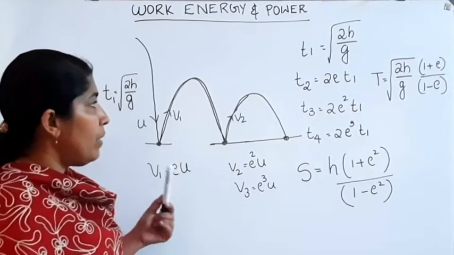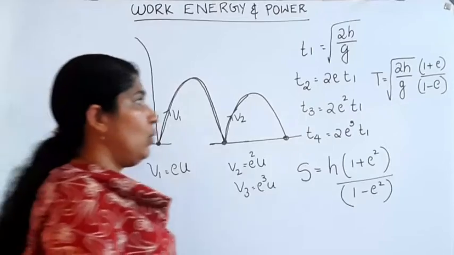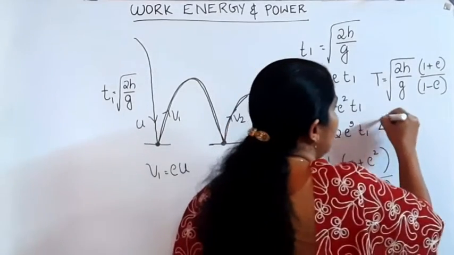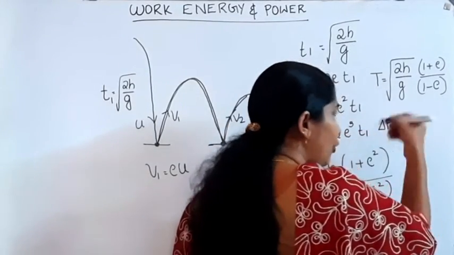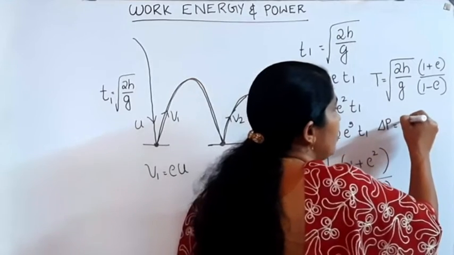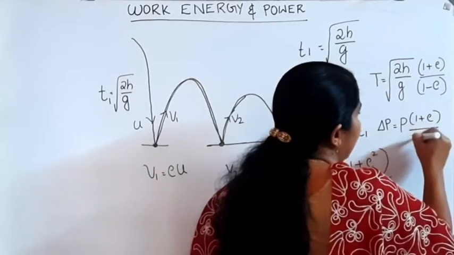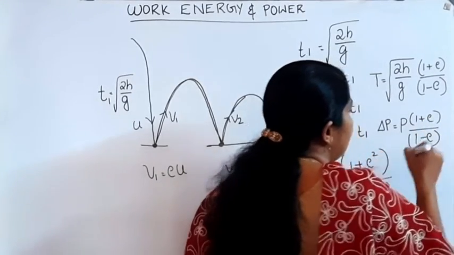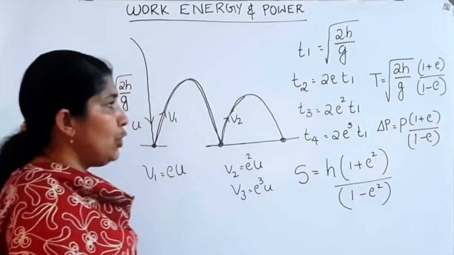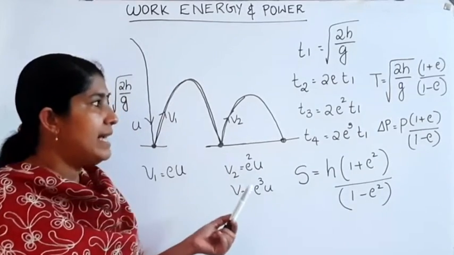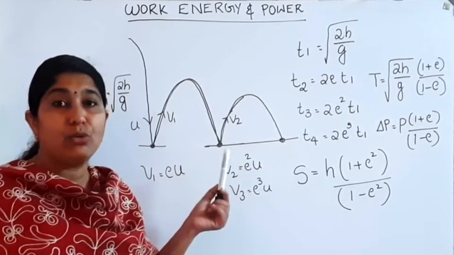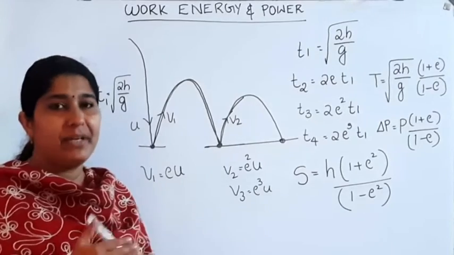And the next one, what about the momentum transfer? Total momentum transfer is equal to P into (1 plus e) divided by (1 minus e), where P is the initial momentum. P into (1 plus e) divided by (1 minus e) is the equation used to find the change in momentum or momentum transfer.